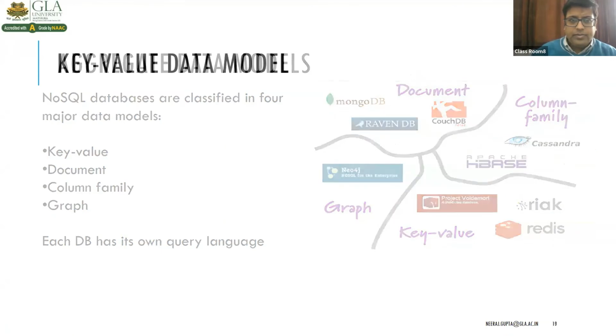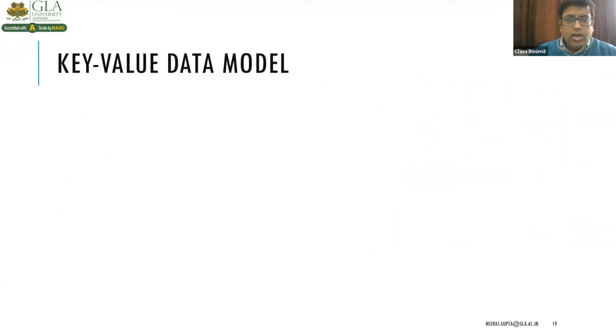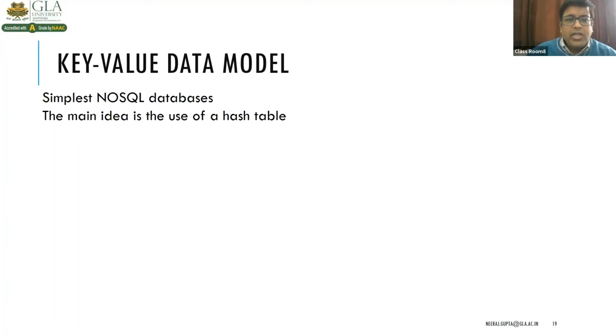Clear? So the first data model is the key value data model. It's the simplest NoSQL database, right? The main idea is to use the hash table. Hash table, you know the meaning of hash table?